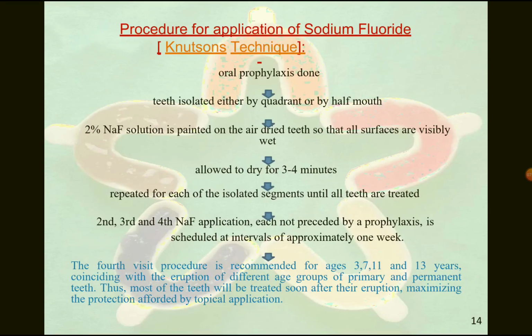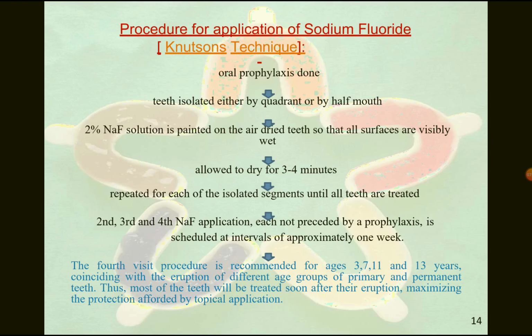The procedure for application of sodium fluoride is most commonly known as Knutson's technique. Before application, prophylaxis is done first, because if it is not done, the plaque or calculus present will act as a barrier, and the efficiency of fluoride to reduce caries is not up to the mark. So better do the prophylaxis before the application of sodium fluoride. Teeth are isolated by quadrant or by half mouth.